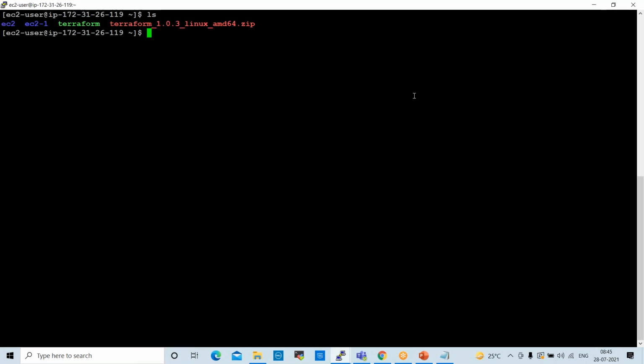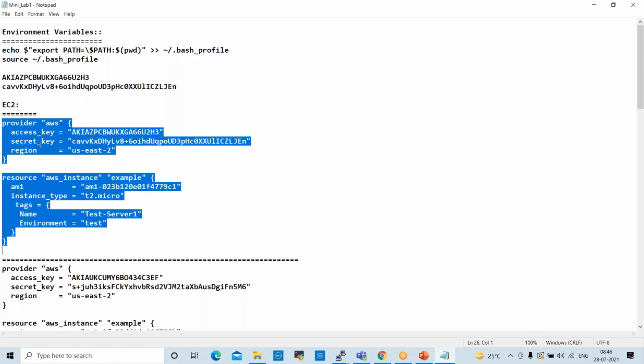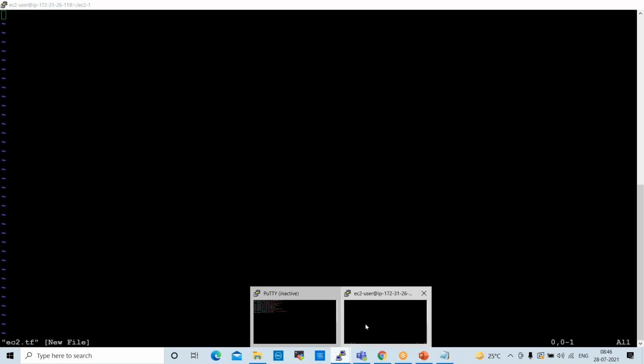Yeah, I created ec2-1, right? So cd into the ec2-1 directory. Now I want to create one file here, vi ec2.tf. You can copy this script and paste it here.